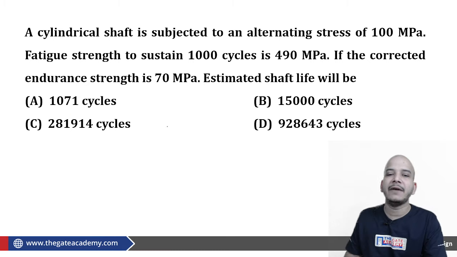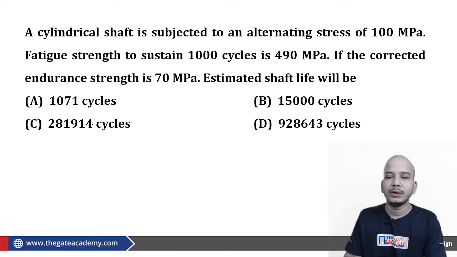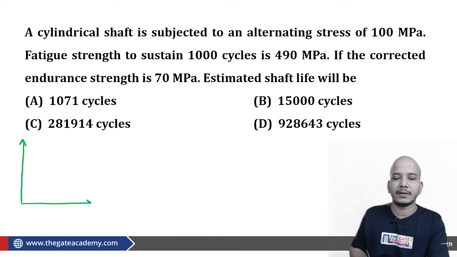A cylindrical shaft is subjected to an alternating stress of 100 megapascal. The fatigue strength to sustain 1000 cycles is 490 megapascal. So the applied sigma is equal to 100 megapascal.